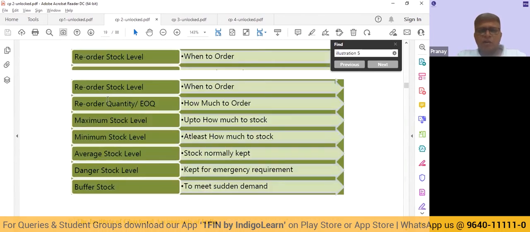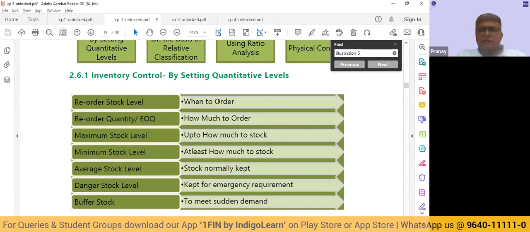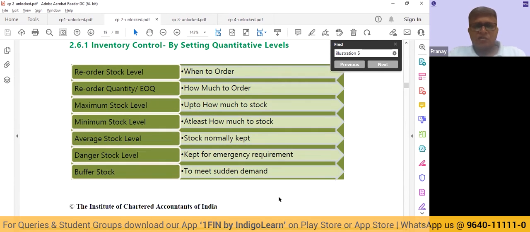When we talk about reorder stock level, when should we order? Reorder quantity, how much should we order? What maximum stock can we keep? What is the minimum stock we should keep? What is the average, which is nothing but maximum plus minimum by 2? What is the danger stock level? Below this, we will not be able to meet even our emergency requirement. How much buffer stock do we need to keep? So, these concepts are discussed.